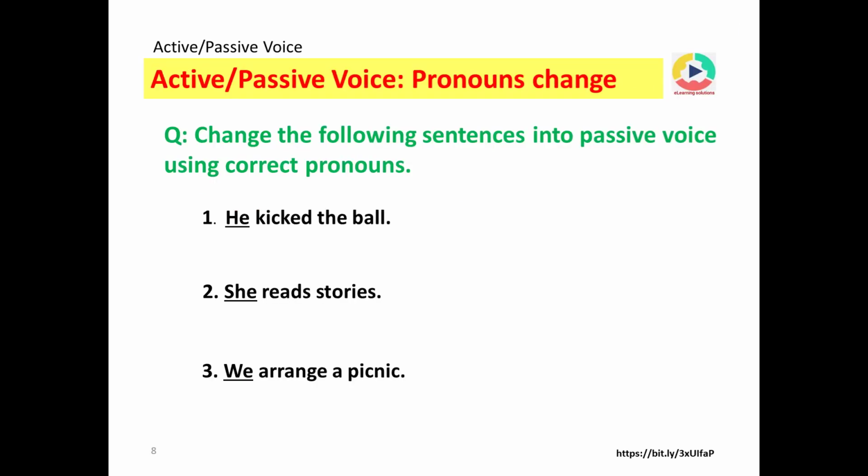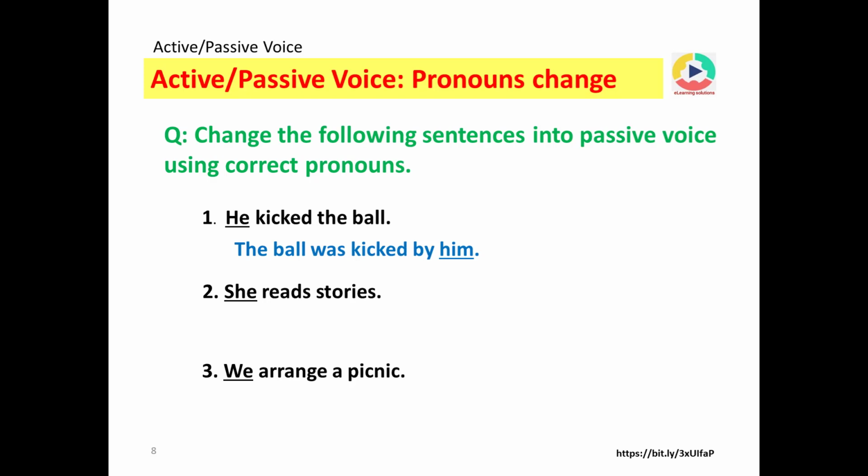Let's do some practice. Change the following sentences into passive voice using correct pronouns. Number 1, he kicked the ball. Passive voice: The ball was kicked by him. The subject pronoun he has been converted to him. That is an objective case.